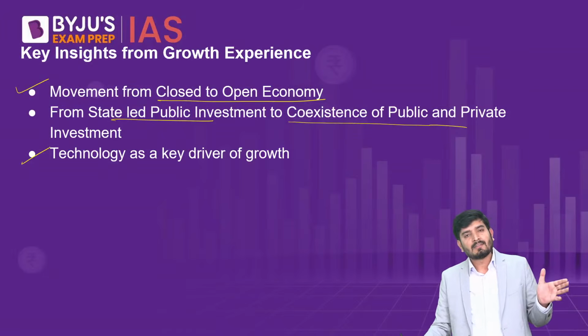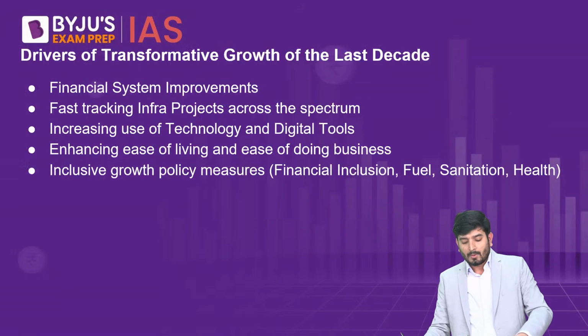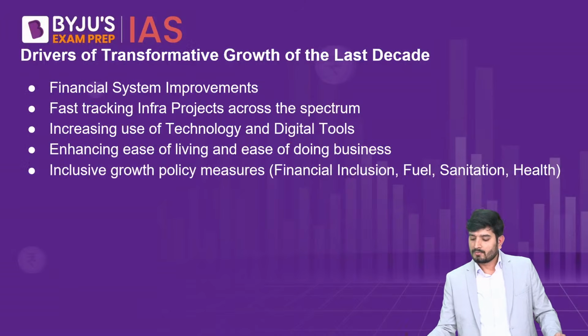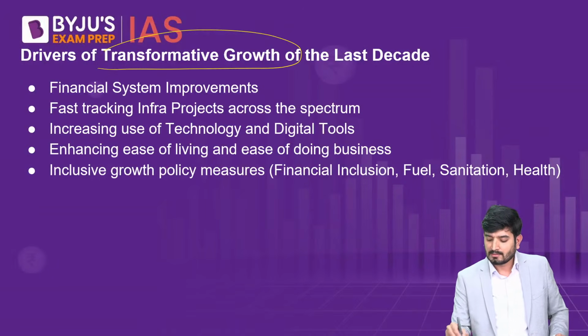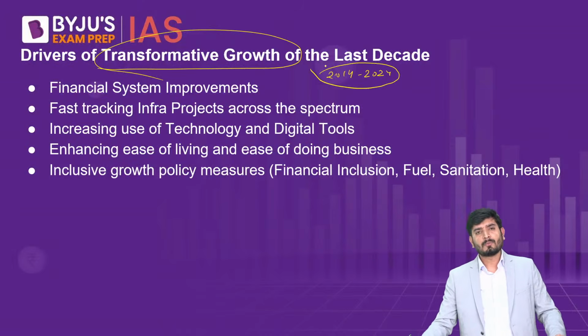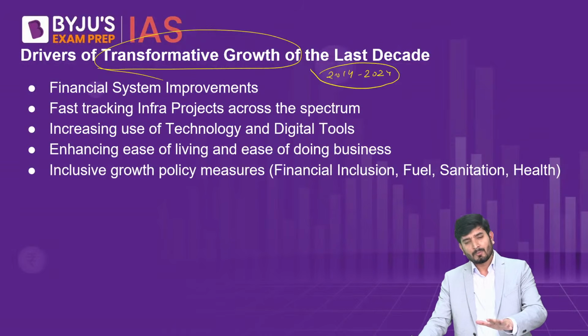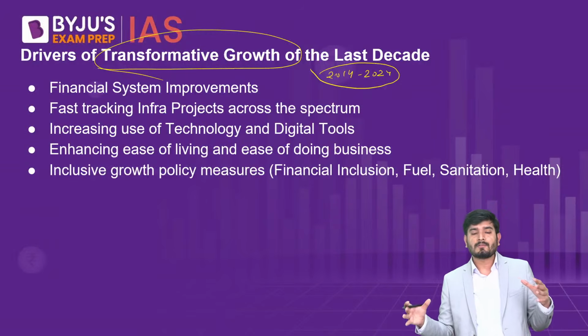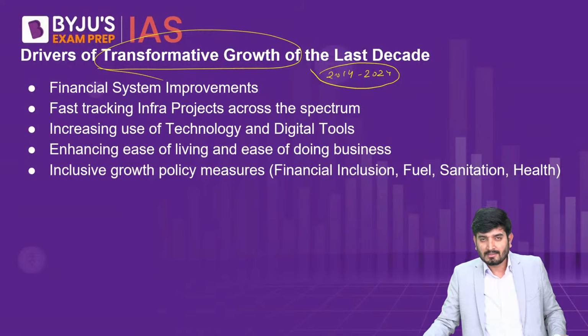So let's see what the drivers of this transformative growth decade from 2014 to 2024 are, which the government is saying has been a transformative growth decade. Now this document in a very detailed manner presents that this decade has been special because an overall comprehensive growth has taken place in these years.